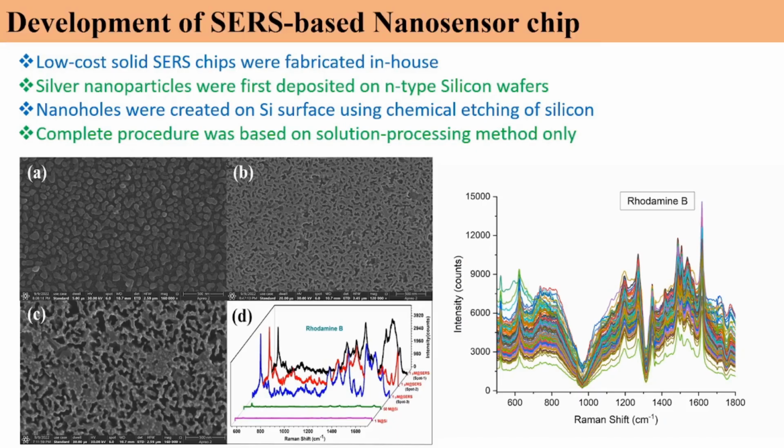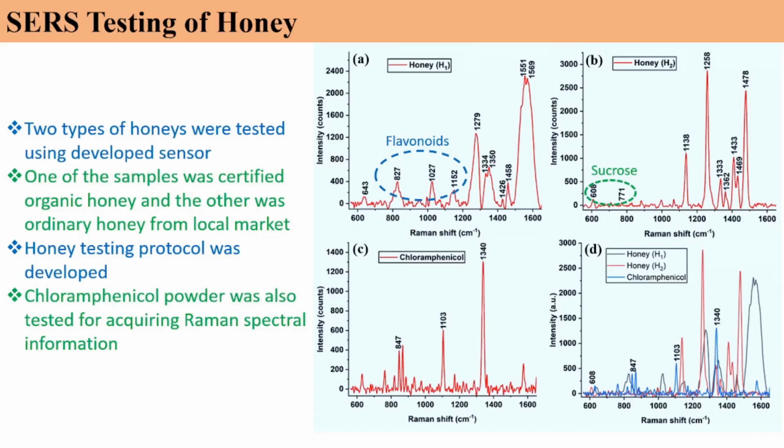This technique we actually used for testing honey samples. We took two different types of honey. One was organic honey, a certified organic honey, and the other one was a local market bought honey. We wanted to see what the molecular differences are. Is there any difference we can spot by generating the signal using our nanosensor? We observed that there is a very clear cut difference between both the honey sample spectra.